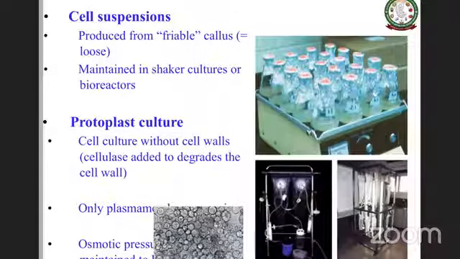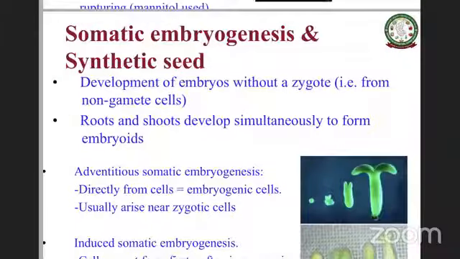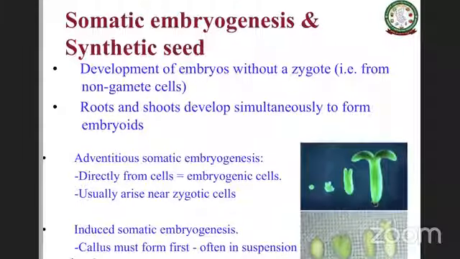And once induced, we should have a mechanism to harness that. So many bioreactor systems have been designed, continuous flow and otherwise, where you can grow the callus in large quantities continuously and then produce the secondary metabolites that way. Even protoplasts can be cultured and grown like that. Then somatic embryogenesis and synthetic seeds, as we discussed already, from the callus it's hardly used, but it's a possibility.